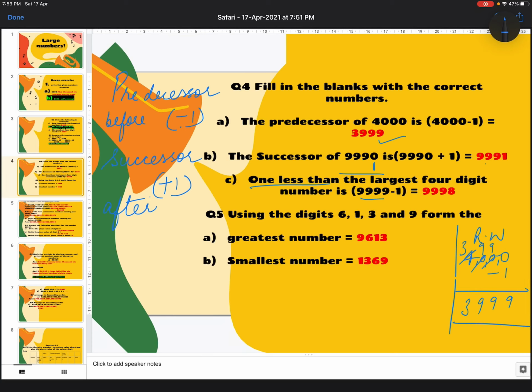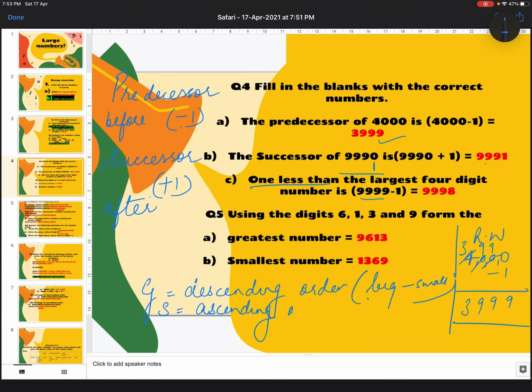Let's move on to question number 5. Children, pause the video if you want breaks anywhere, right? Using the digits 6, 1, 3 and 9, you are supposed to form the greatest number. For the greatest number, children, you write the descending order. What is descending order? Big to small. Remember? And to write the smallest number, you write the ascending order. And the ascending order is from small to big. Remember? Yes? So the greatest number is, we start writing from the biggest number, 9, 6, 3, 1.